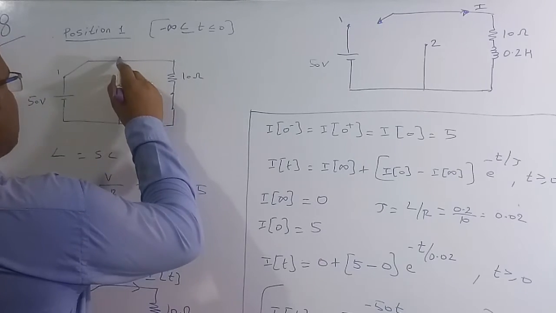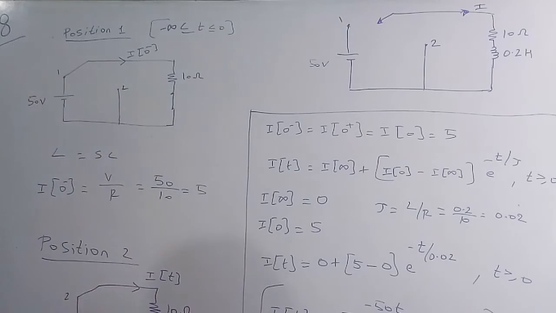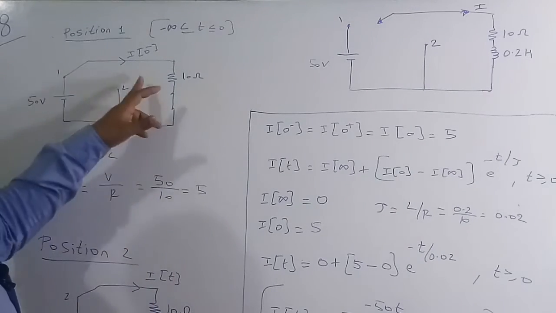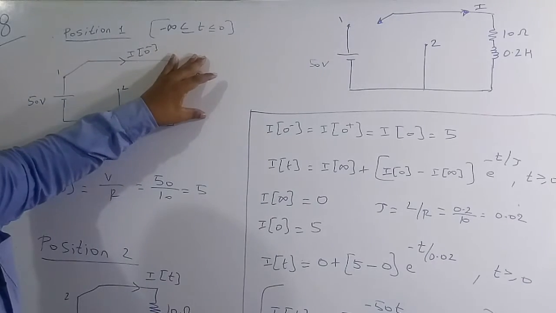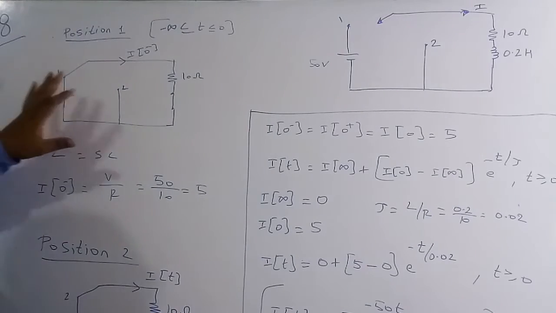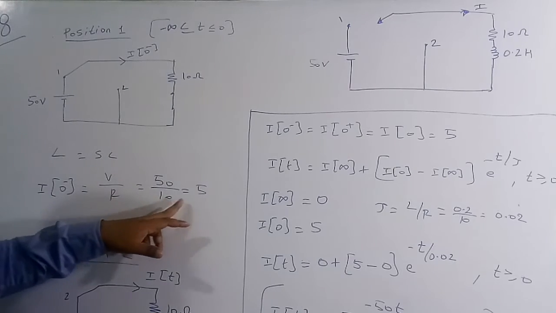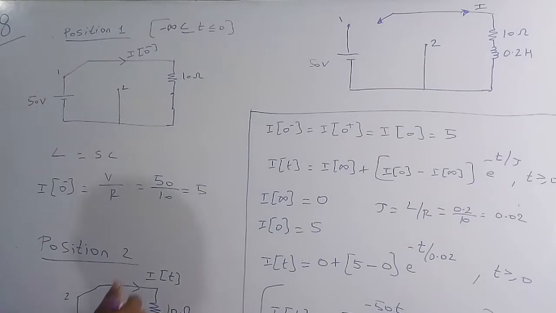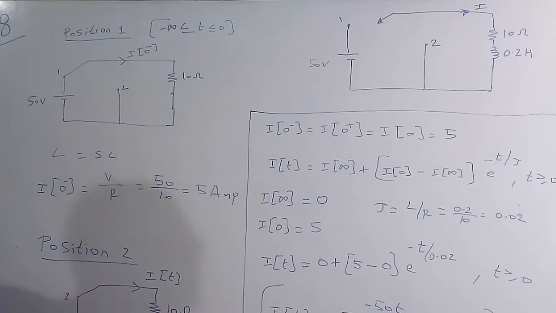Now I want to know this current, which is I of 0 minus, just before we move the switch to position 2. The voltage and the resistance are given, so we can find the current. The steady state current I of 0 minus, as the inductor is short circuited, is equal to voltage by resistor. The voltage is 50 volt and the resistor is 10 ohm. If you solve this, we get 5 ampere. So 5 ampere is the current just before we move the switch to position 2.